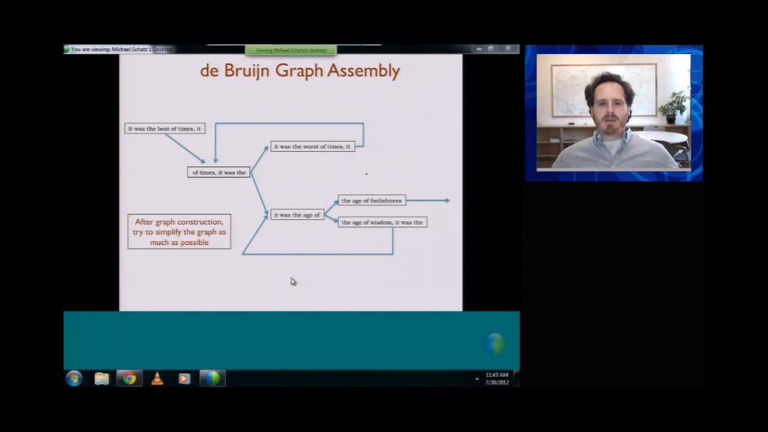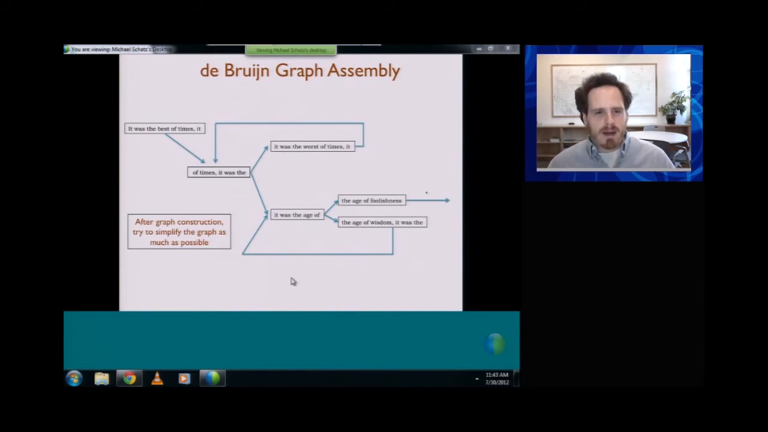If we had all the fragments from the entire book laid out, we would be able to find a tour through the graph that exactly matched the original text that was there. It just becomes a question of finding what's the right tour through the graph.